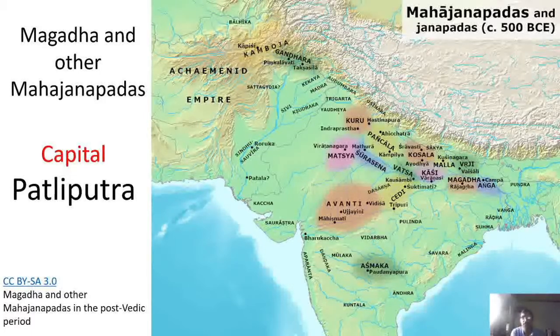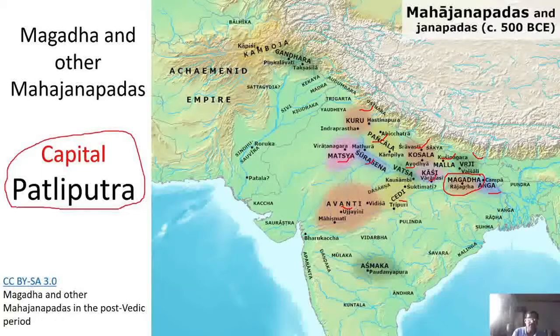Among those, as you can see, there is the Kuru Mahajanapada, there is Matsya, Surasena, Panchala, Kosala, Kasi, Vatsa, Chedi, Avanti, Malla, Vajji, and Anga. And the major area which we are going to focus on is Magadha. In that time, Magadha was one of the Mahajanapadas, and its capital, now obviously every state has a capital, was Patliputra.